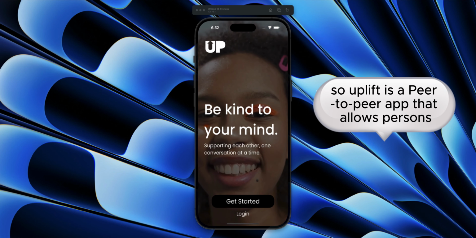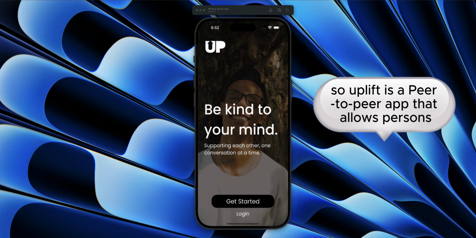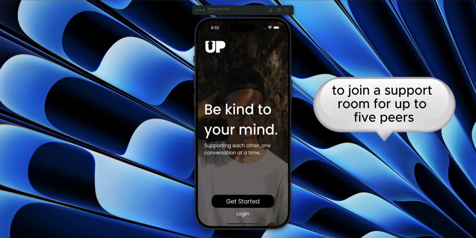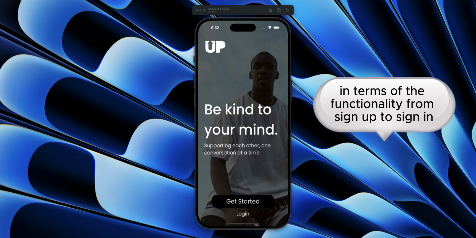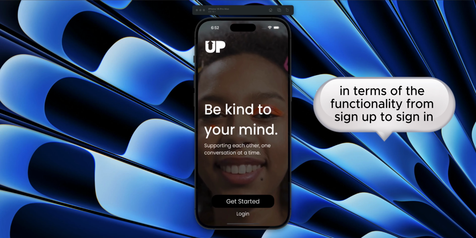Uplift is a peer-to-peer app that allows persons to join a support room for up to 5 peers and up to 90 minutes. I'm just going to go through a quick run through of the app in terms of the functionality from sign up to sign in.